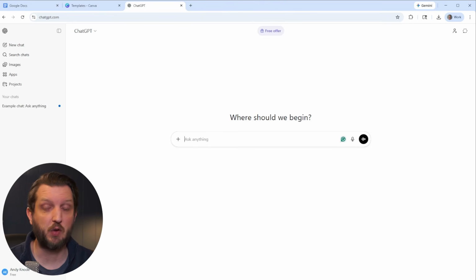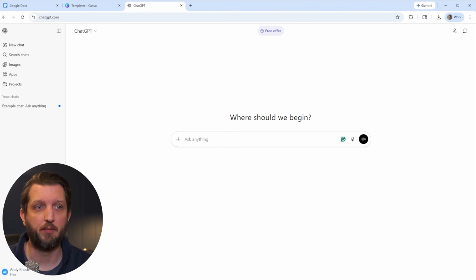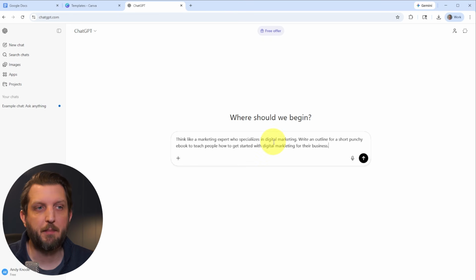Let's jump in. Now, you can certainly just sit down and start writing out the ebook if you have the time to do that. But today I'm going to show you how to make it even simpler on yourself and use ChatGPT to help us write the ebook. So we're going to start with the outline. So you could use something similar to this.